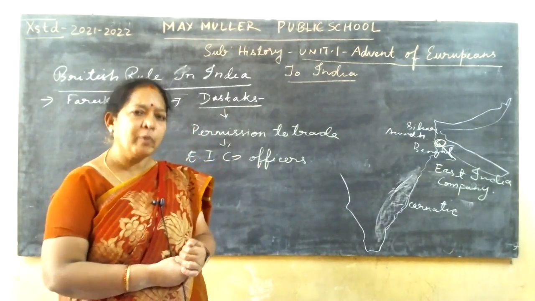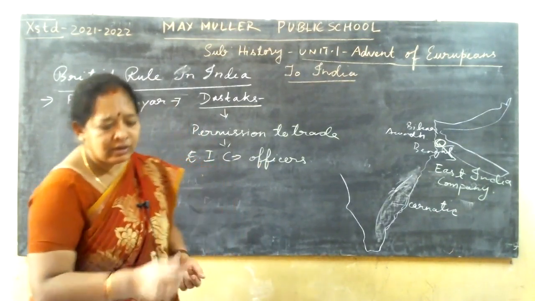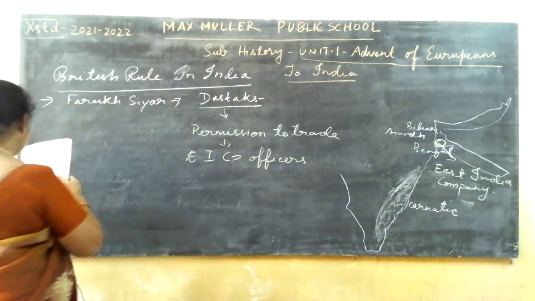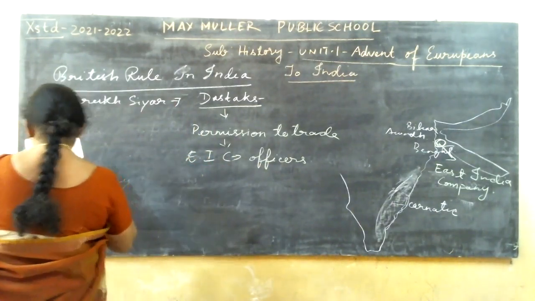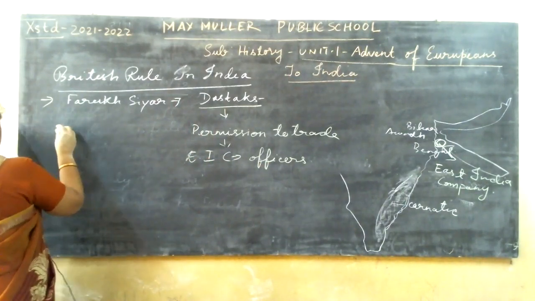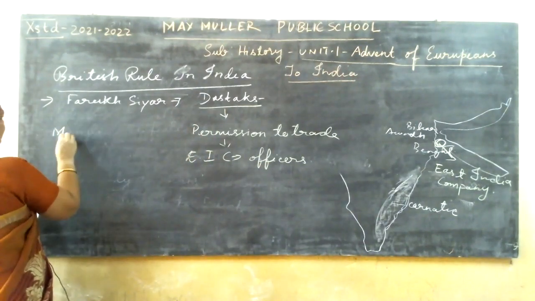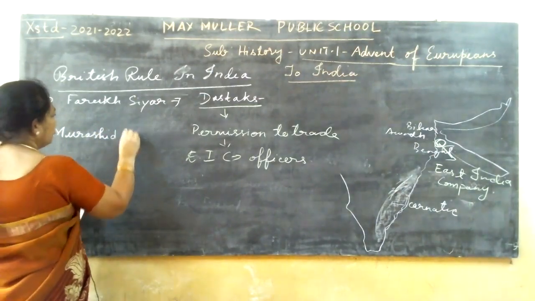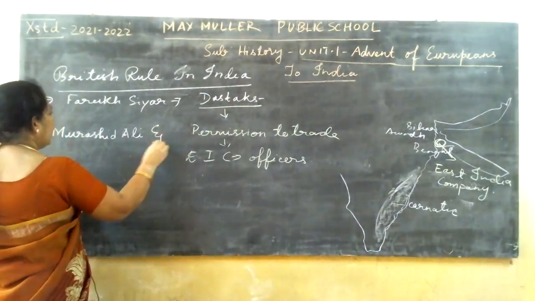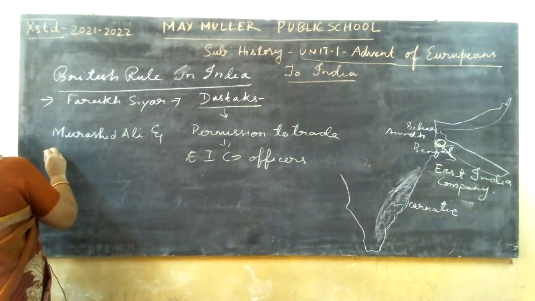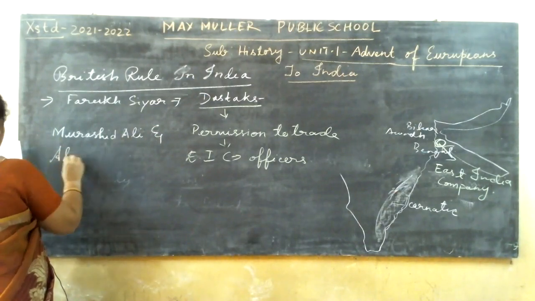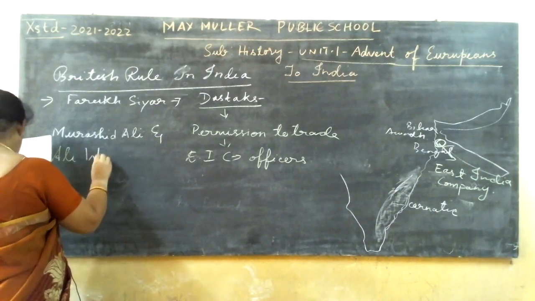And this was opposed by many Nawabs. They were the Nawab Murshid Ali and Ali Vardi Khan.